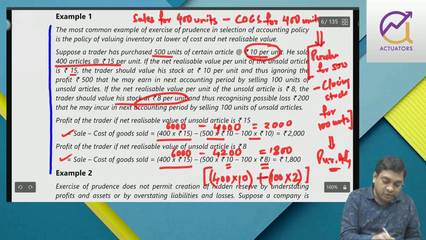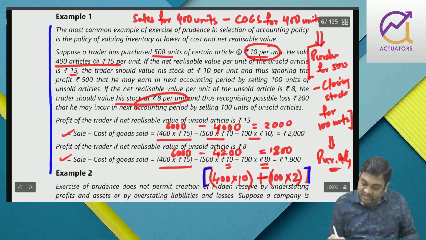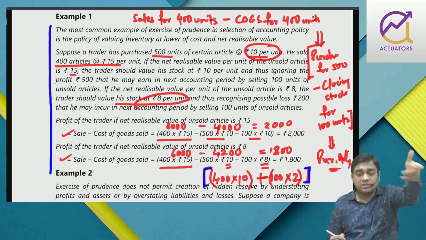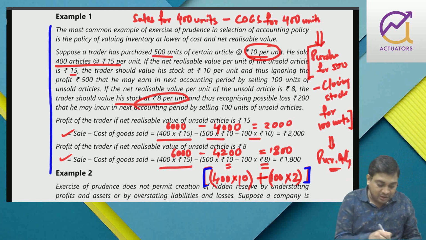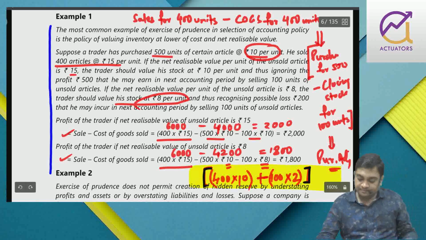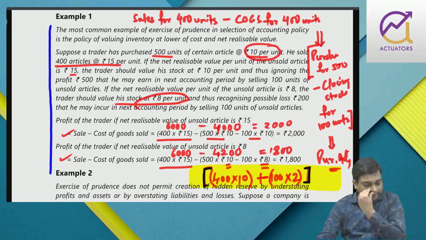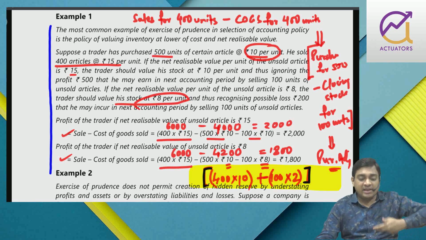On 100 units, I have to show a loss of 2 because in future the net realizable value is 8. So there is a loss of 2 in future, so I valued it at 8. So I'm showing that loss today. Right? So when you must have done prudence,